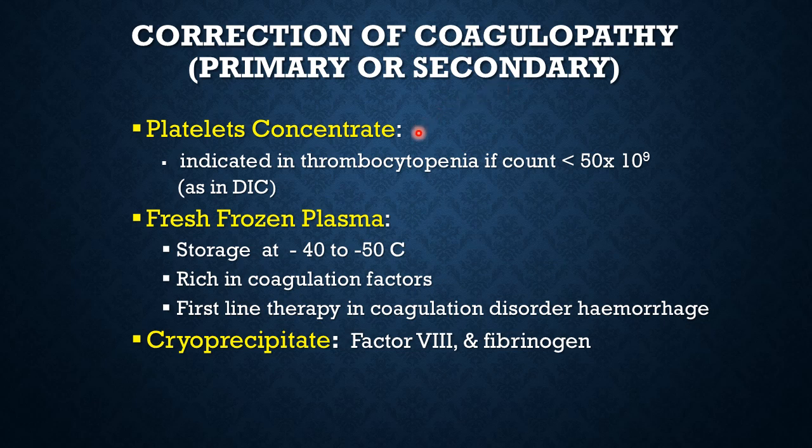So, platelet concentrates, if the platelet count goes below 50,000, you have to start contemplating thrombocytopenia.